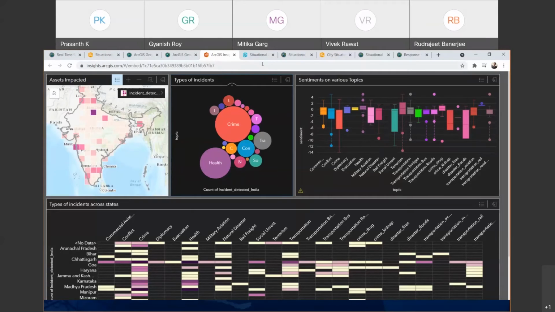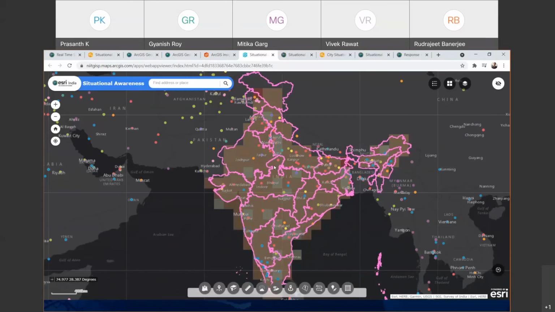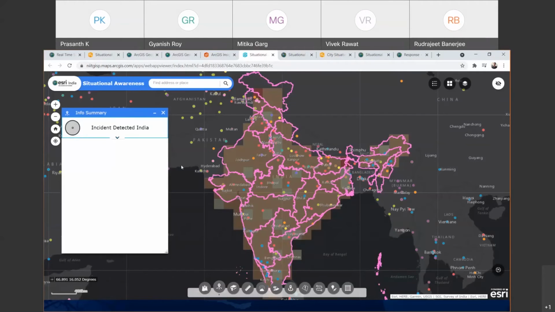Now, another example created with the same set of data is a web application. I have used the Web AppBuilder template to create this web application, and you can see I have configured a lot of readily available tools or widgets, like an info summary. When you click an info summary, it will help me understand how many total incidents were detected, and it will also help me understand which incidents happened in a specific state.